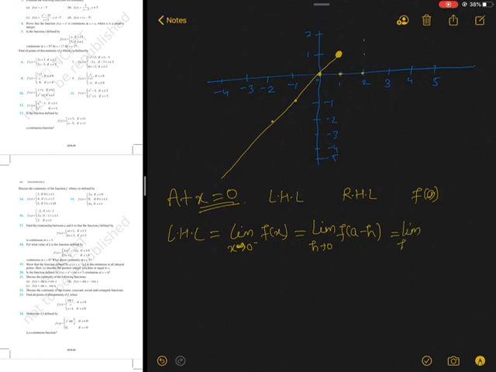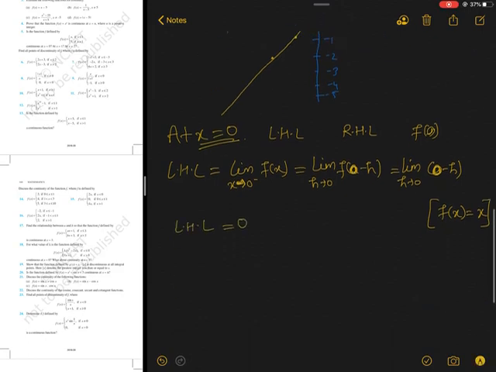So it will become limit h tends to 0 of a minus h, because f(x) equal to x in this case. This will also be 0 because here the value of a is 0. When you put the value of h as 0, you will get the answer 0. So this is the left hand limit.